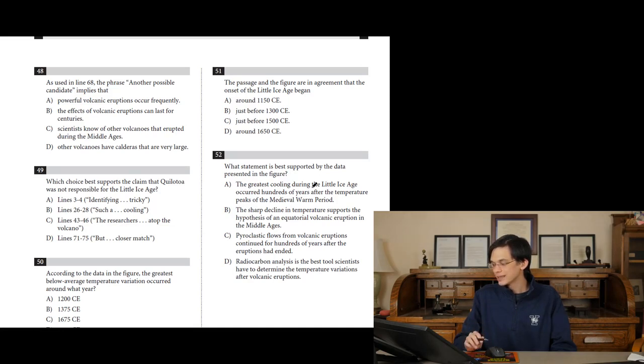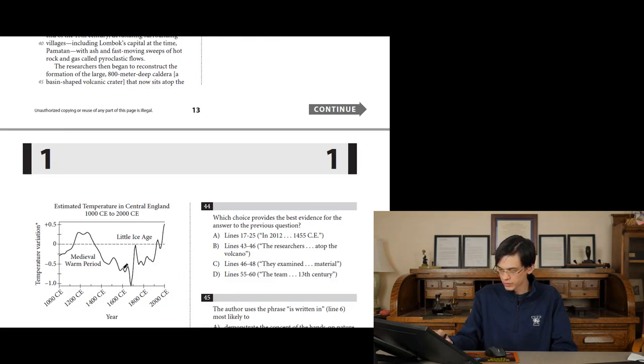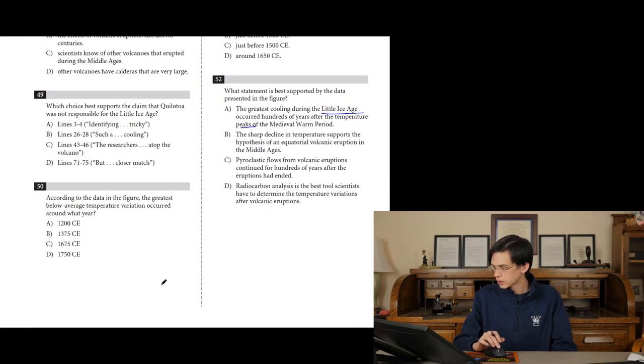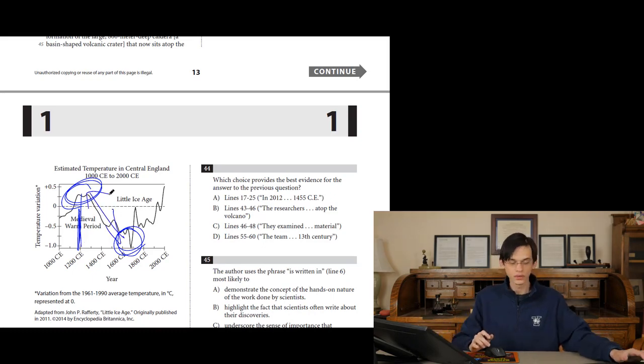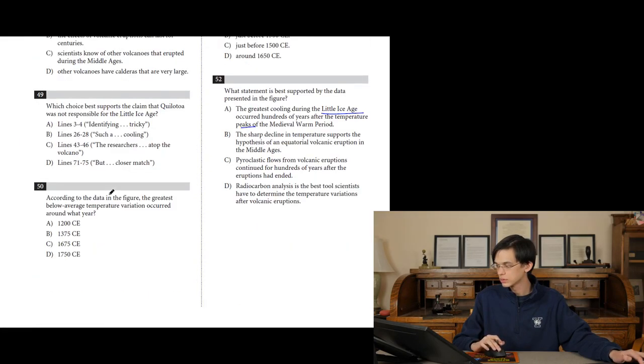The greatest cooling during the Little Ice Age occurred hundreds of years after the temperature peaks of the medieval warm period. So the greatest cooling of the Little Ice Age was right around here, hundreds of years after the peak of the medieval warm period. That's true. The peak of the medieval warm period is around 1200, and the depths of the Little Ice Age are around 1700. So that is hundreds of years between the peak of the warm period and the coldness of the Ice Age. Yeah, I think so.